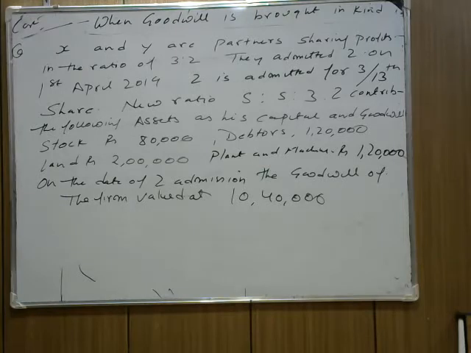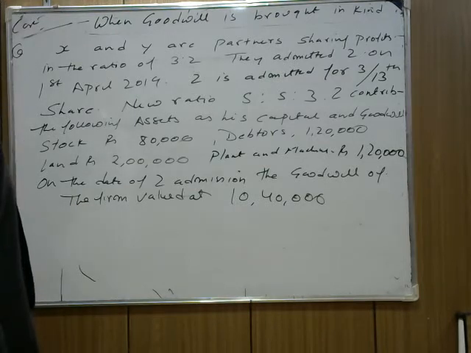X and Y are partners sharing profit in the ratio of 3:2. They admitted Jet on 1st April 2019. Jet is admitted for 3/13 share. The new ratio of the firm is 5:5:3. Now you need to find the sacrificing ratio, because the old ratio is given and the new ratio is given.